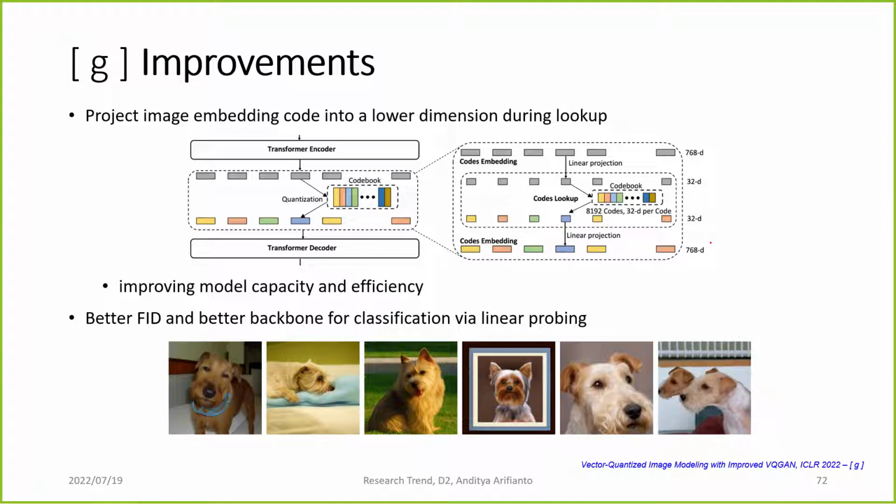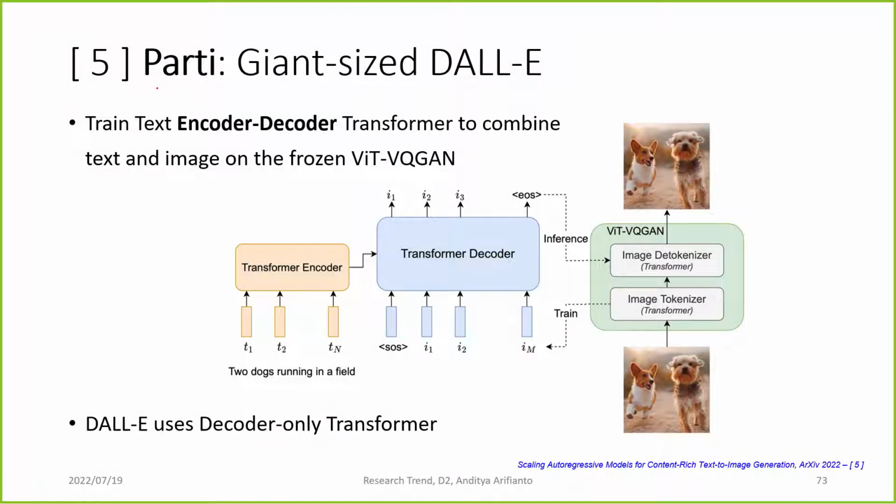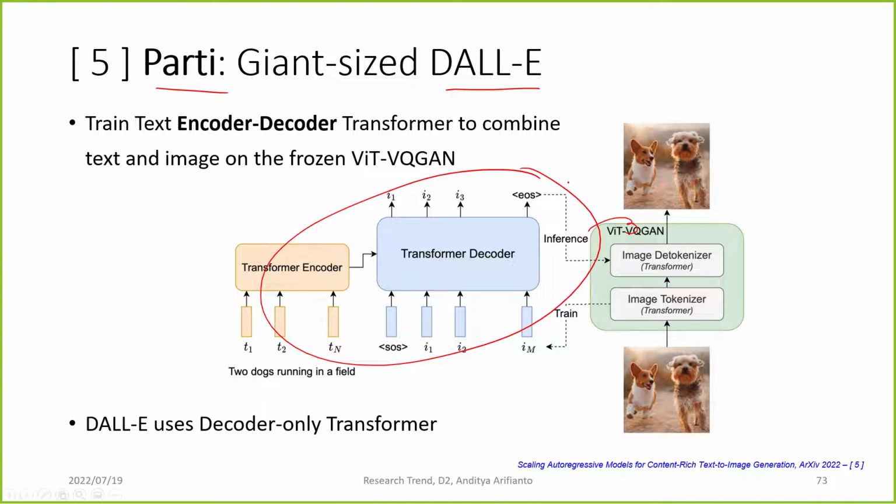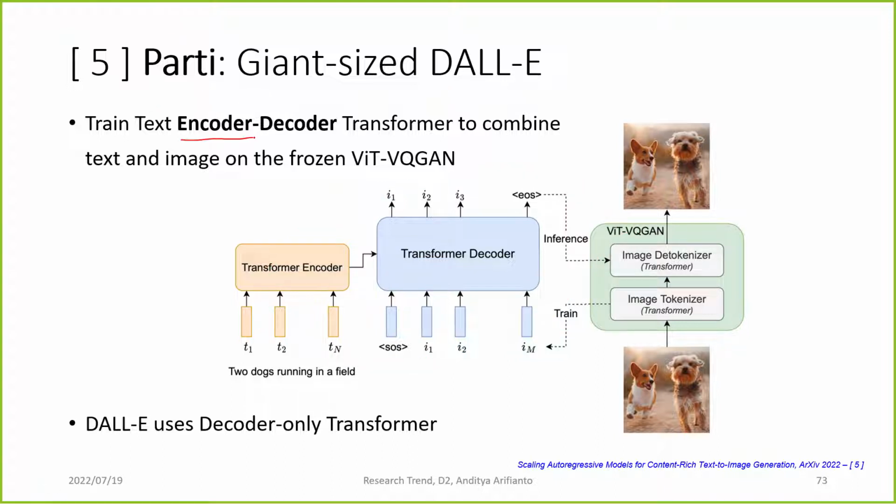This is the ViT-VQGAN, which is just for image compression and image generation. And then we get back to Parti, where they put a transformer on the ViT-VQGAN, which is basically DALL-E, to perform text-to-image generation. They train a text encoder and decoder transformer to combine the text and image from the frozen ViT-VQGAN. The difference from DALL-E is that DALL-E uses a decoder-only transformer, so the text is also fed into the transformer decoder.